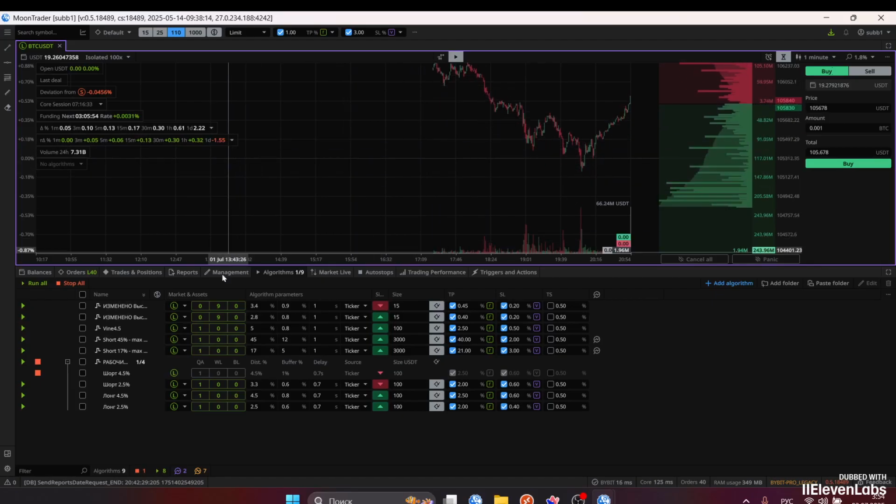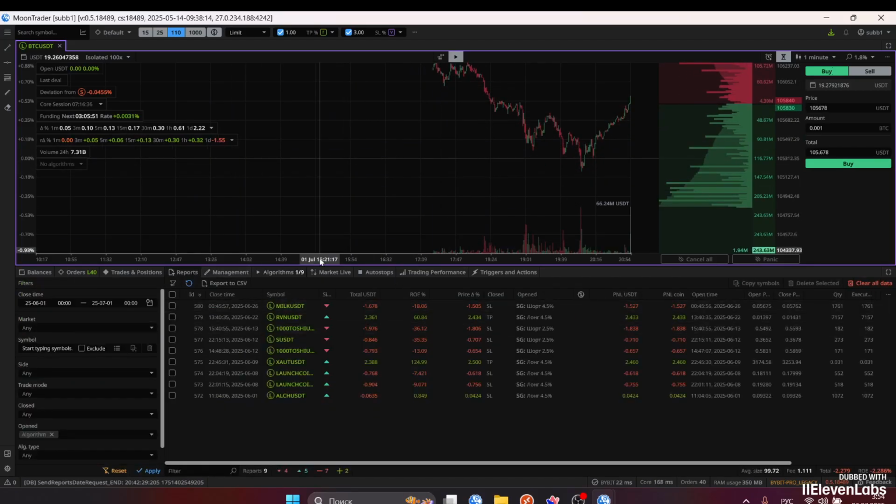This is a short strategy, and you can see the results here. On the first sub-account, we see a negative trend. We see that we have a negative PNL of -2% on the deposit. These in fact were long distances. Here I made adjustments. I switched between long algorithms, then to short ones, then one long one again, and then short. There were very few operations for this algorithm because accordingly there is a very large distance between the price and the order.